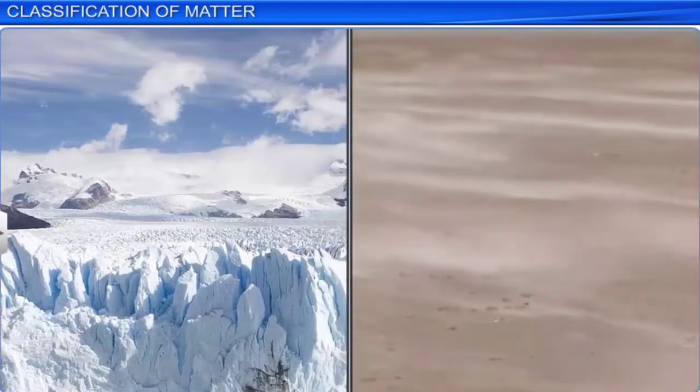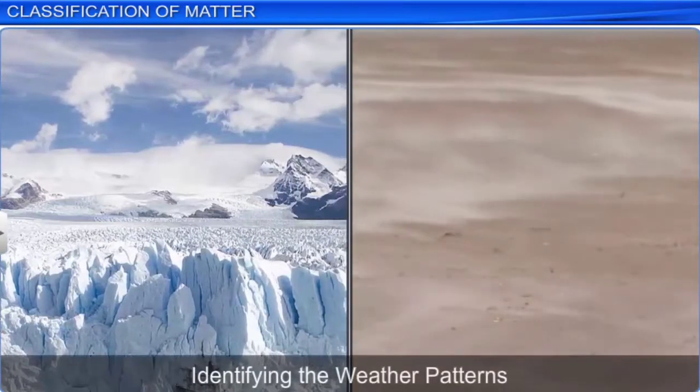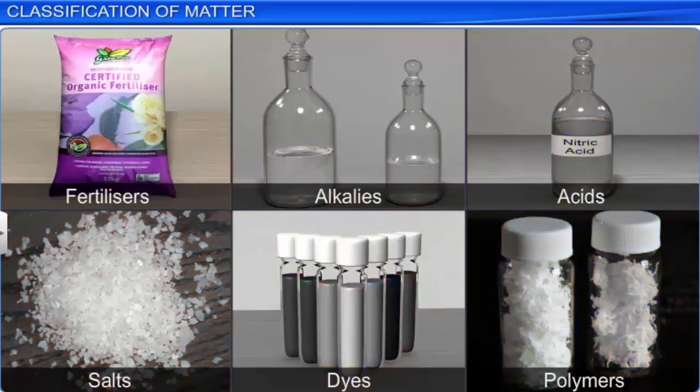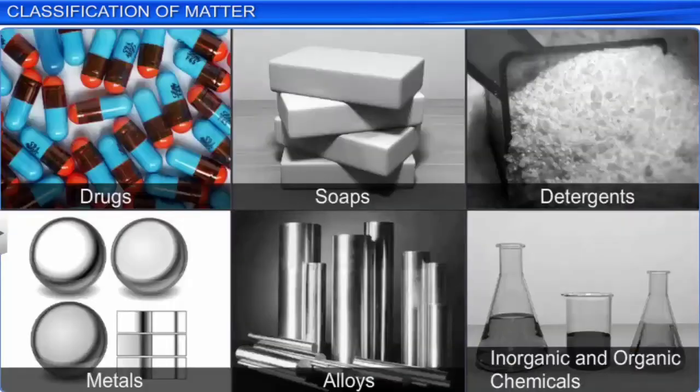Chemistry plays a major role in identifying the weather patterns, manufacturing fertilizers, alkalis, acids, salts, dyes, polymers, drugs, soaps, detergents, metals, alloys, other inorganic and organic chemicals, and new materials